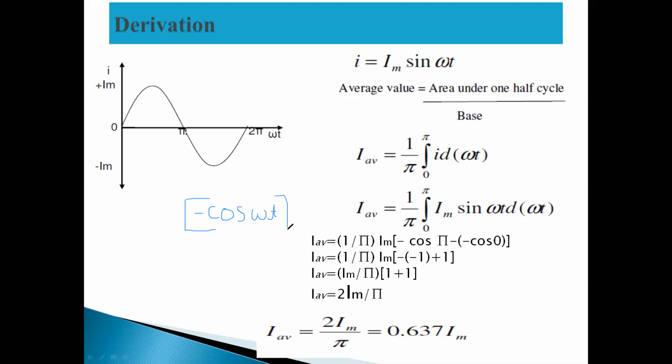Close the bracket and write the limits 0 to π. Im by π. I average equal to Im by π minus cos omega t. Integration of sin omega t is minus cos omega t. Yes, sir.